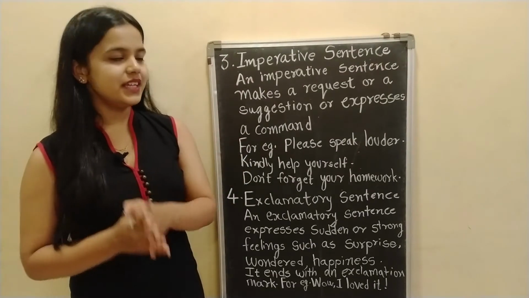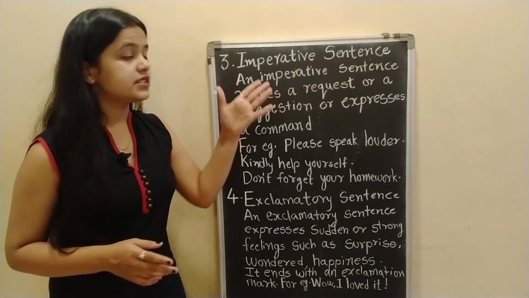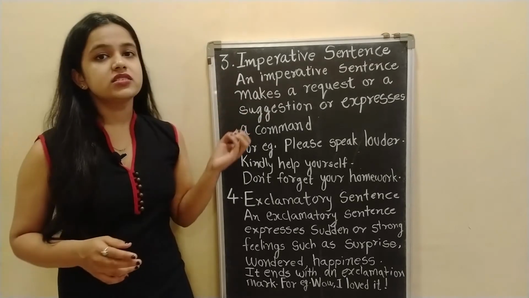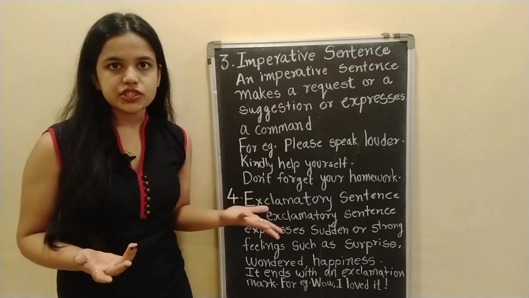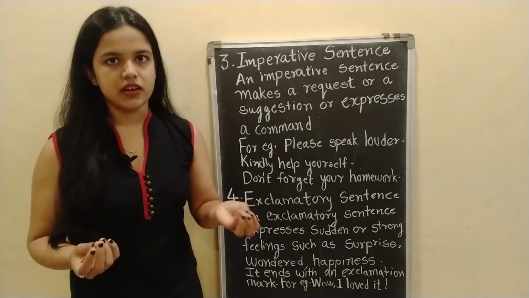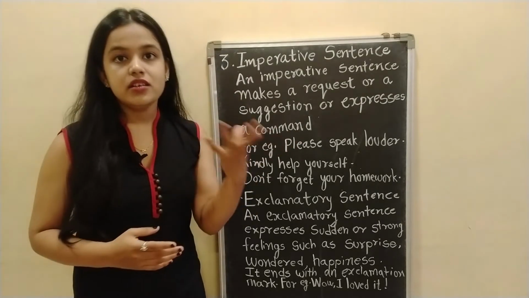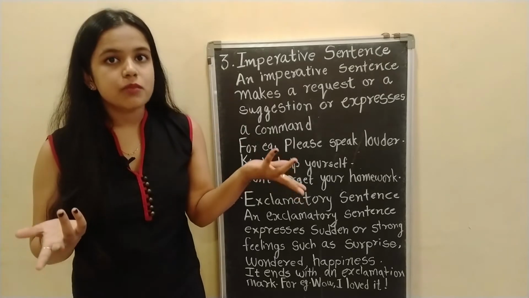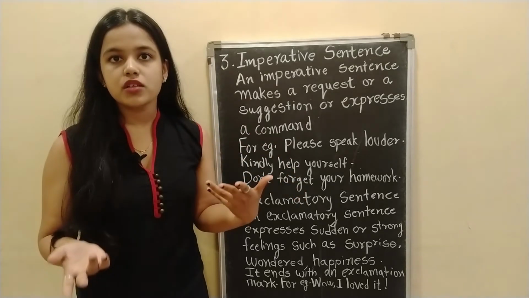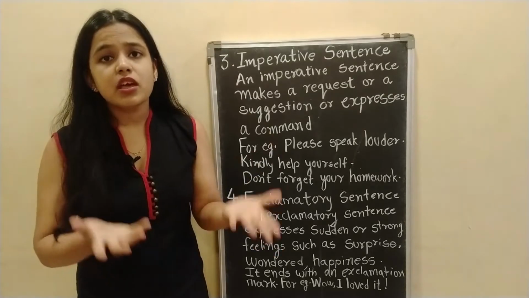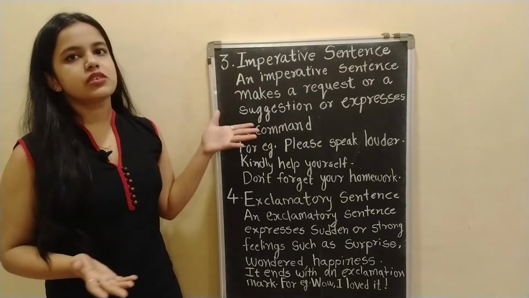Now the third one is imperative sentence. An imperative sentence makes a request or a suggestion or expresses a command. Now these sentences are something that you say to your elders if you are requesting something, or say to your younger ones if you have to give them a command. So these are those kind of sentences.